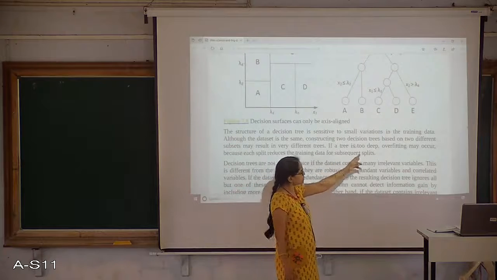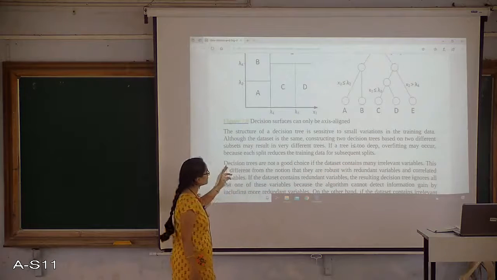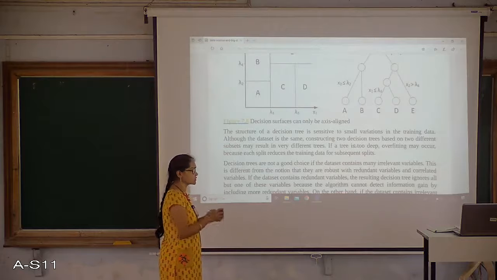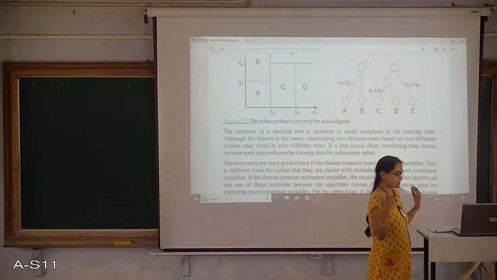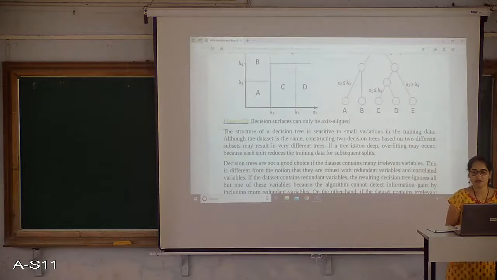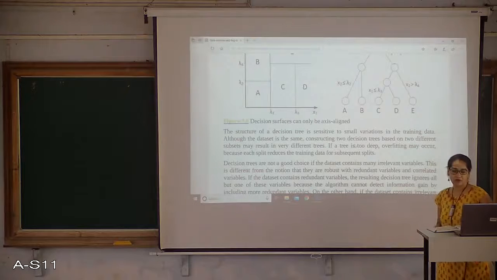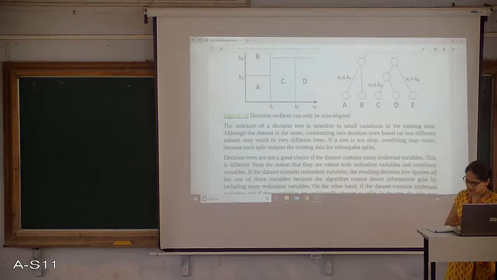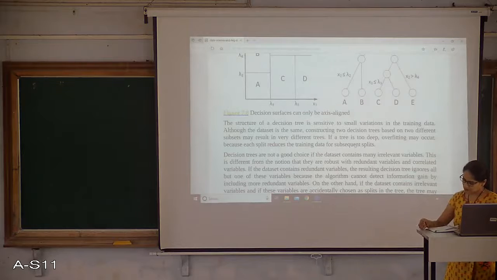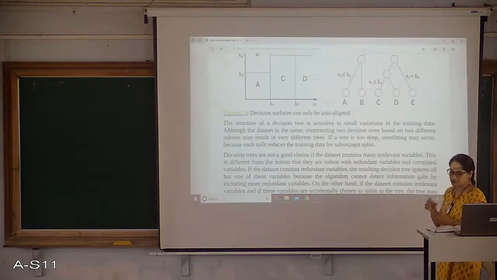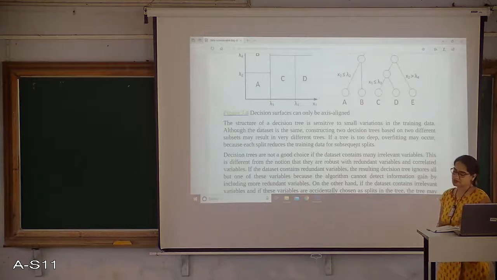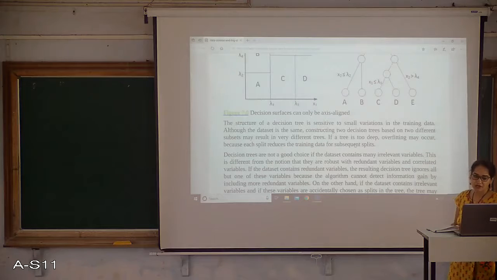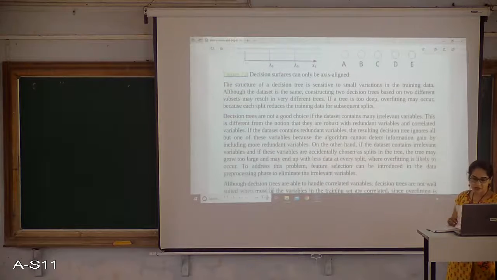If a tree is too deep, overfitting may occur because each split reduces the training data for subsequent splits. It means that if I'm making many layers or a great depth of a tree, then it may lead to an overfitting problem, right? It works robustly with redundant variables and correlated variables. The whole structure of a decision tree works better with redundant and correlated data, right?